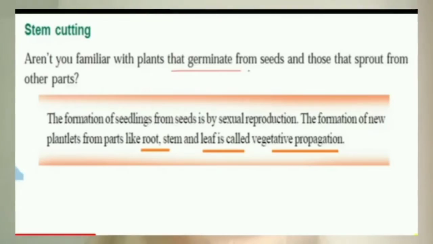Can you understand me? The next topic is stem cutting. One question for you: are you familiar with the plants that germinate from seeds?